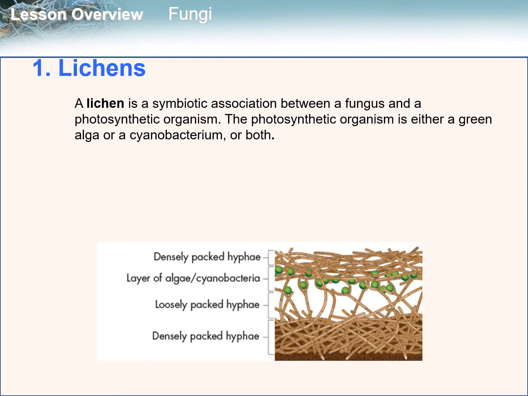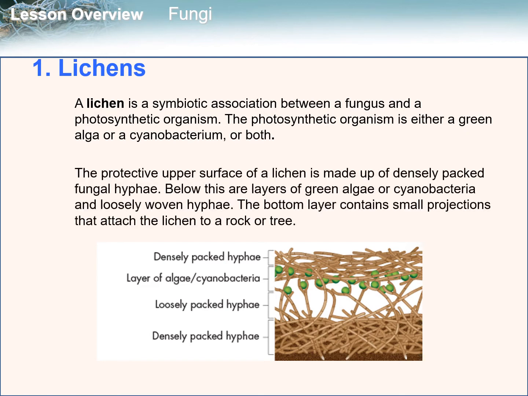The photosynthetic organism is either a green alga or a cyanobacterium, or both. The protective upper surface of a lichen is made up of densely packed fungal hyphae. Below these are layers of green algae or cyanobacteria and loosely woven hyphae. The bottom layer contains small projections that attach the lichen to a rock or tree.